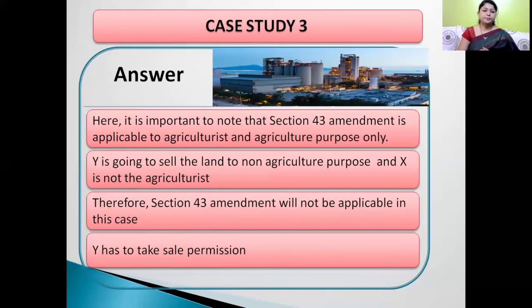Answer is, here it is important to note that Section 43 amendment is applicable to agriculturist and agriculture purpose only. In this case, Y is going to sell the land for non-agriculture purpose and Mr. X purchaser is not an agriculturist. Therefore, Section 43 amendment is not applicable to this case and Y has to take permission from district collector.